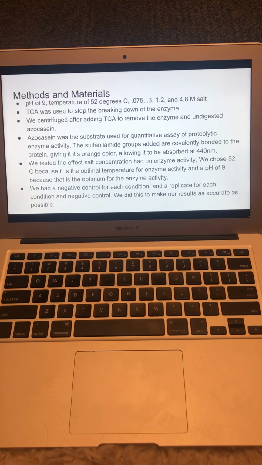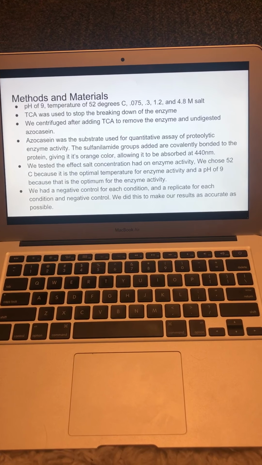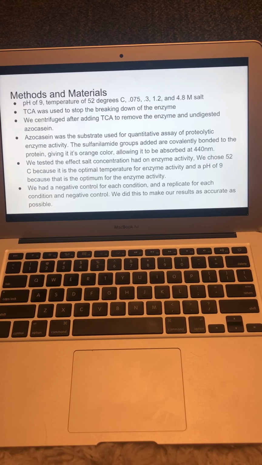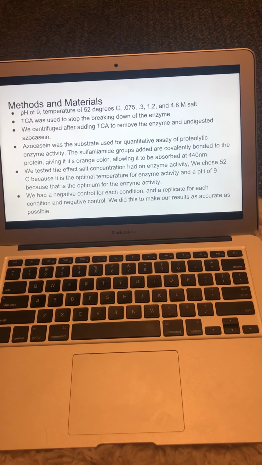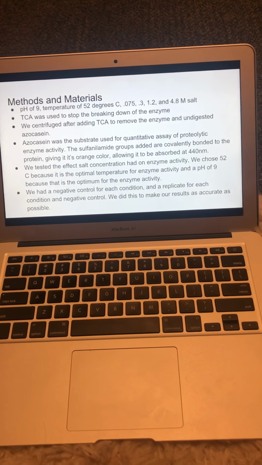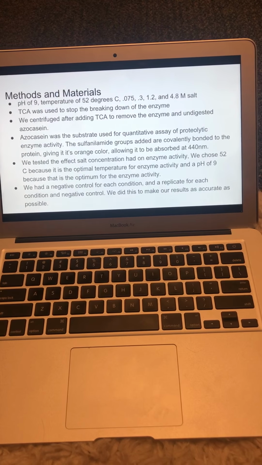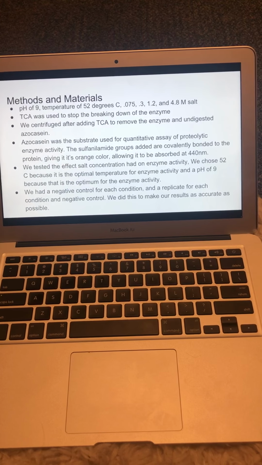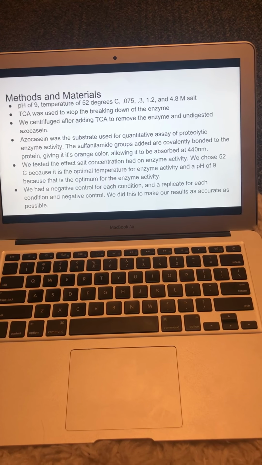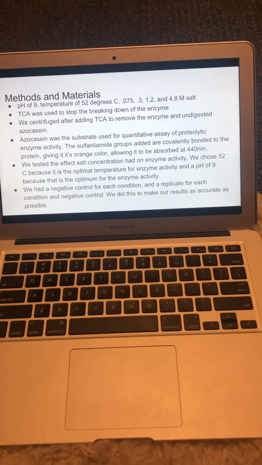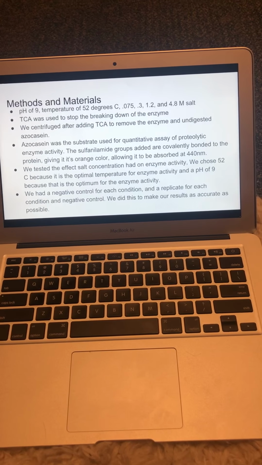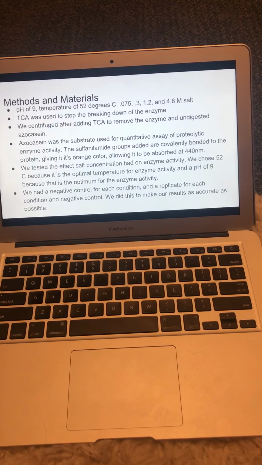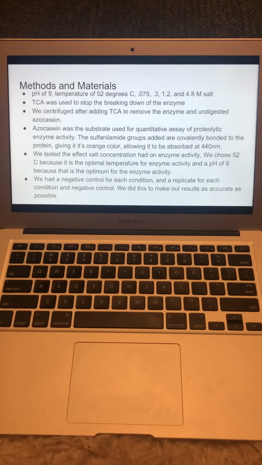And we chose the temperature of 52 Celsius and a pH of 9 because they are optimum for enzyme activity and they were controls, and we had a negative control for each condition and a replicate for each condition, and we did this to make our results as accurate as possible. And we had 4 tubes of each concentration and 4 tubes of each concentration as a negative control, making that 32 replicates in total.